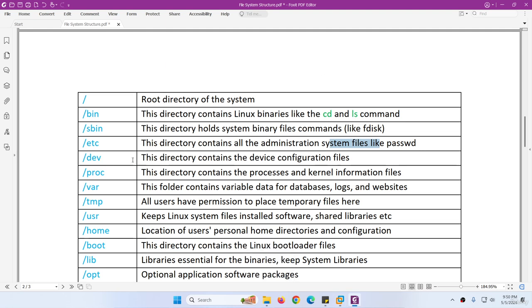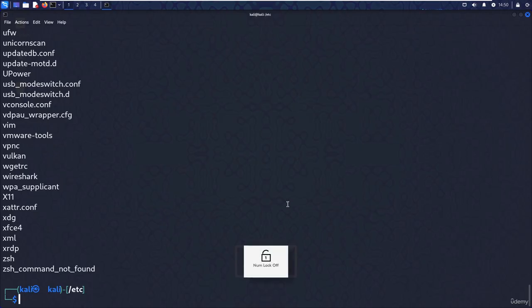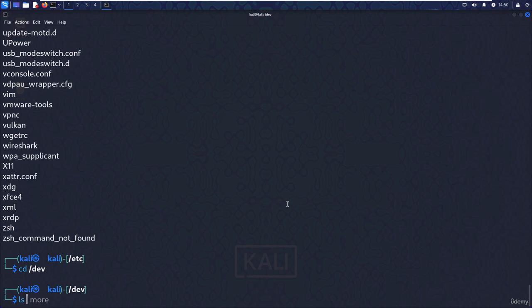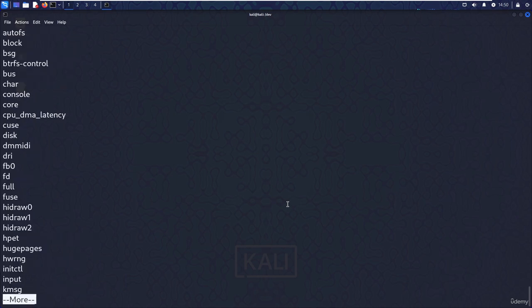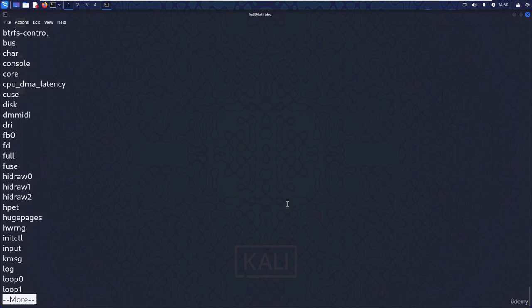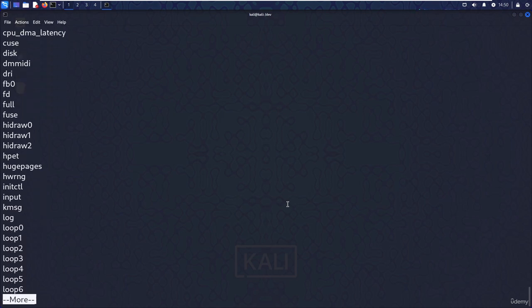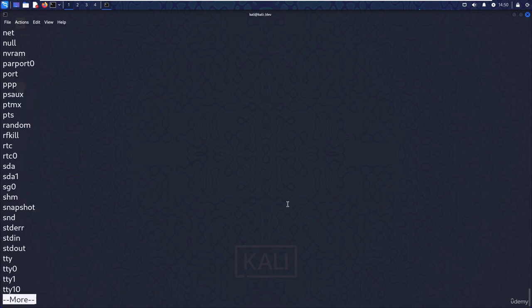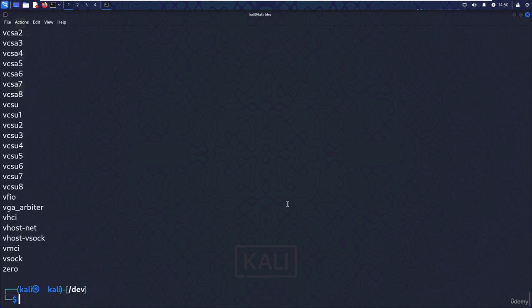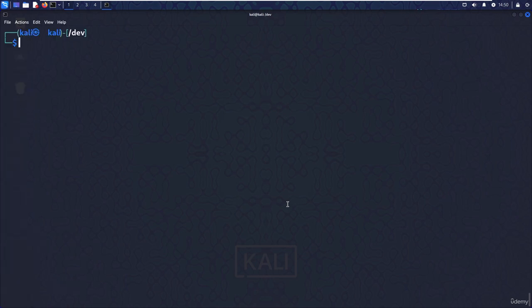Then we have dev. Dev contains the device configuration files. All device configuration you will find under the dev directory. So if I go cd dev and hit enter, ls and more and hit enter, here you will see all the devices, disk, and there is other stuff like tty, and all those you will find under here.